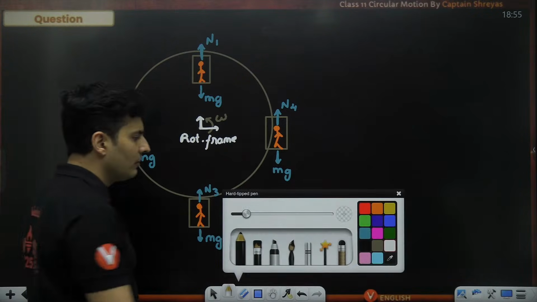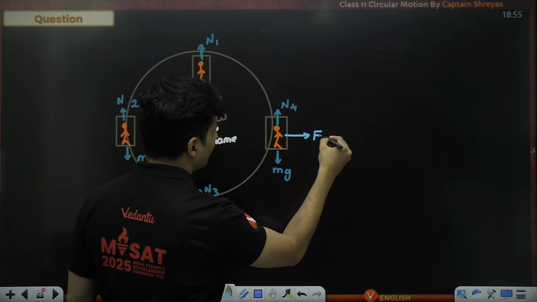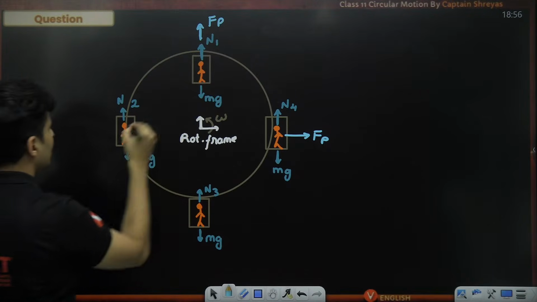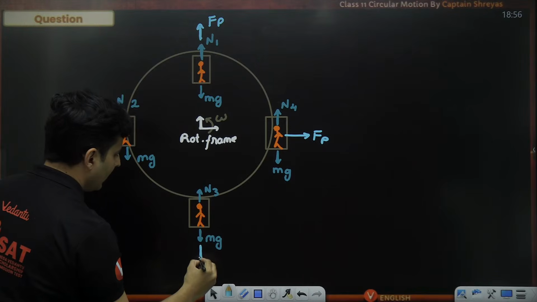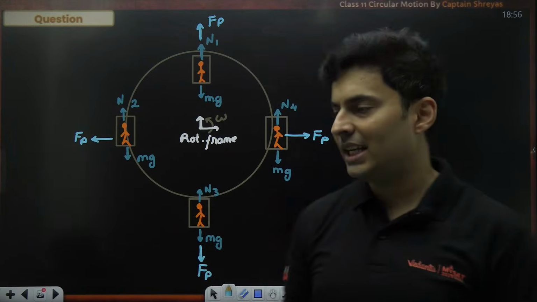So where is the centrifugal force going to be? Every time radially outwards. So this case, it will be like this. This case, it will be outwards like this. This case, it will be this way. This case, it will be like this. Is it true? Yes or no? Come on, quickly think and tell me.